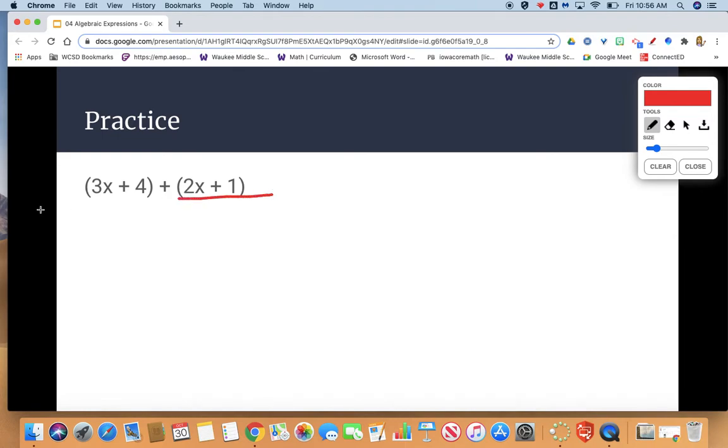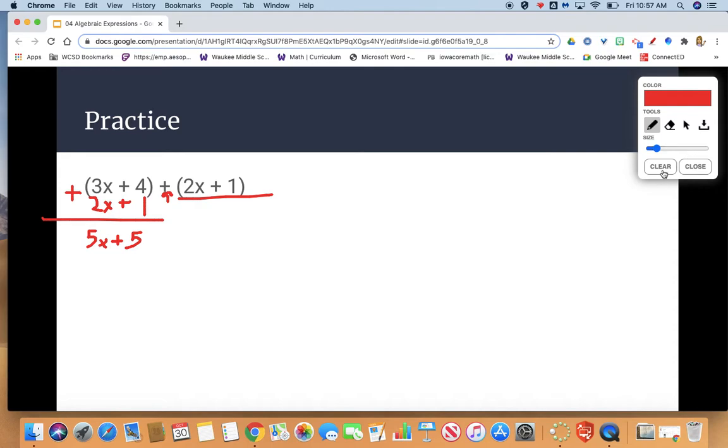So I'm going to take my 2x plus 1, and I'm just going to stack it over here right underneath my 3x plus 4, making sure my like terms are there. Since I'm adding these two expressions, all I have to do is think about combining the like terms. We're going to get to subtracting in a little bit, and that's where our thinking has to change. So if I add my like terms, I see I have 3x and 2x together, that gives 5x. And then I see 4 plus 1 together, those equal 5, and that is a positive 5. So my final expression for adding these two polynomials is 5x plus 5.